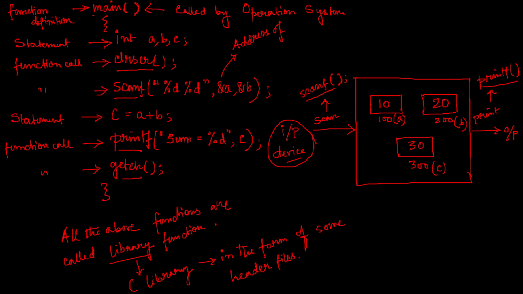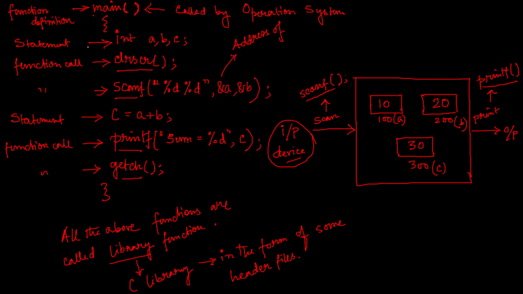That means there are many files present in the C library, and some of them contain the definition of CLRSCR, scanf, printf, getch, all the predefined functions present in the C library. Predefined means already defined. Who has defined them? The C library has defined them, not the programmer.